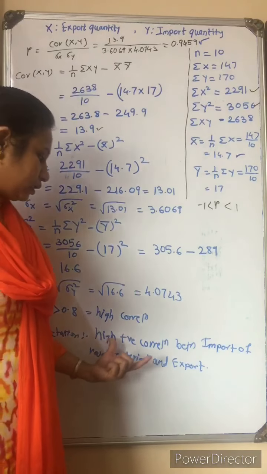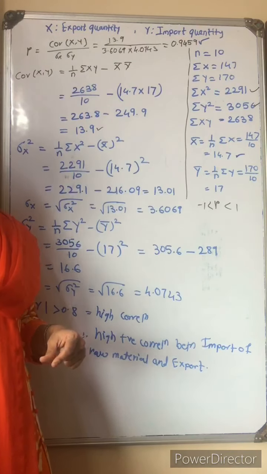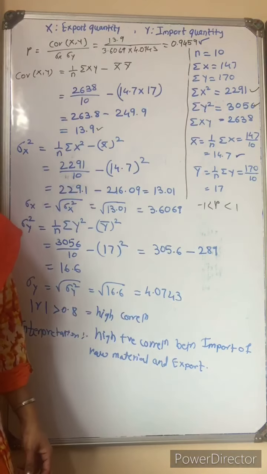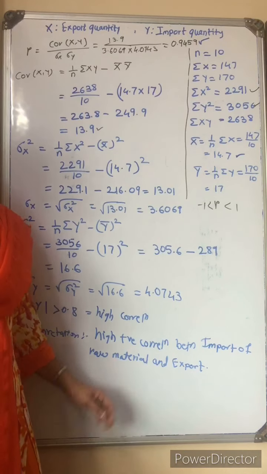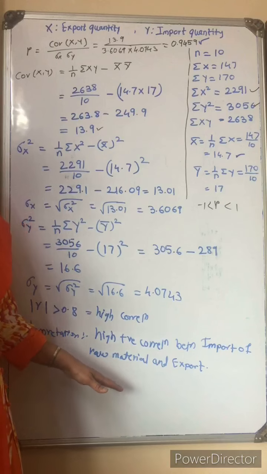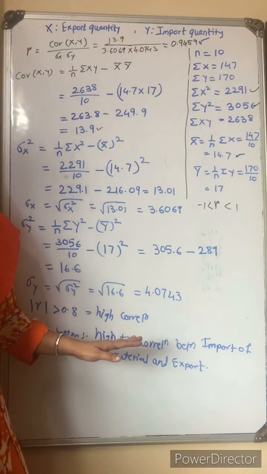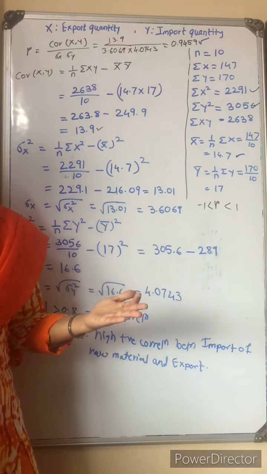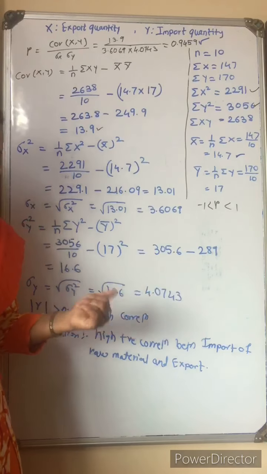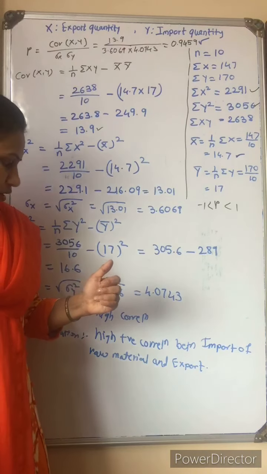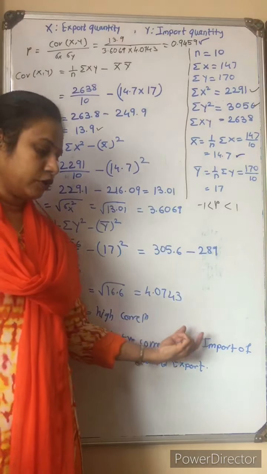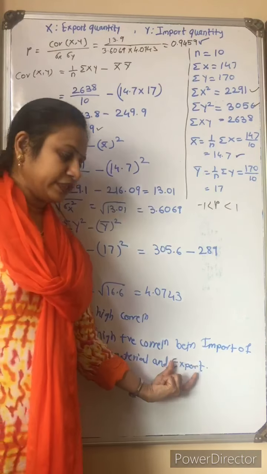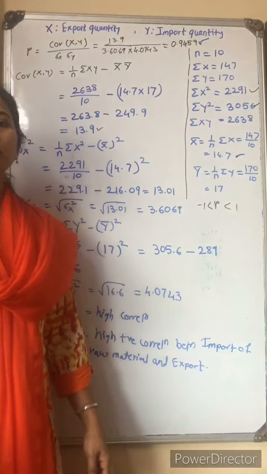But what is the meaning of high positive correlation? It means that if the quantity of raw material imported increases, it causes an increase in the quantity of finished product exported. Or if the import quantity is minimum, low or decreases, then your export quantity of finished product also decreases.